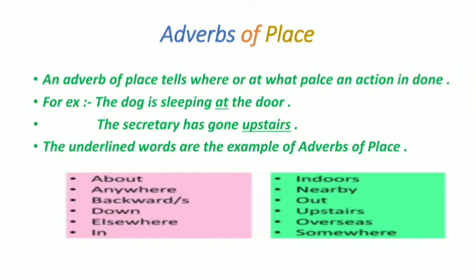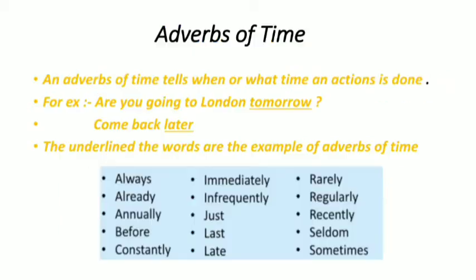Adverbs of place. An adverb of place tells where or at what place an action is done. For example, the dog is sleeping at the door. The secretary has gone upstairs. The underlined words are the examples of adverbs of place. Some more examples are about, anywhere, elsewhere, nearby, overseas, etc.